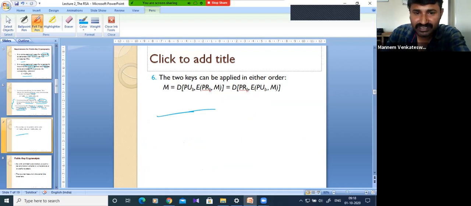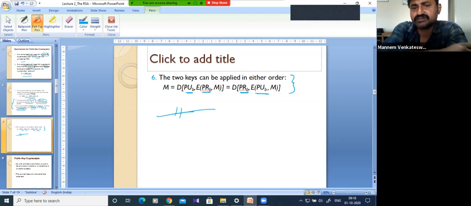The 2 keys can be applied in either order. Either order in the sense, if decryption is done using the private key, encryption must be done by the public key, and vice versa. We know that already. So these are all the 6 requirements for encryption and decryption in public key cryptosystems.